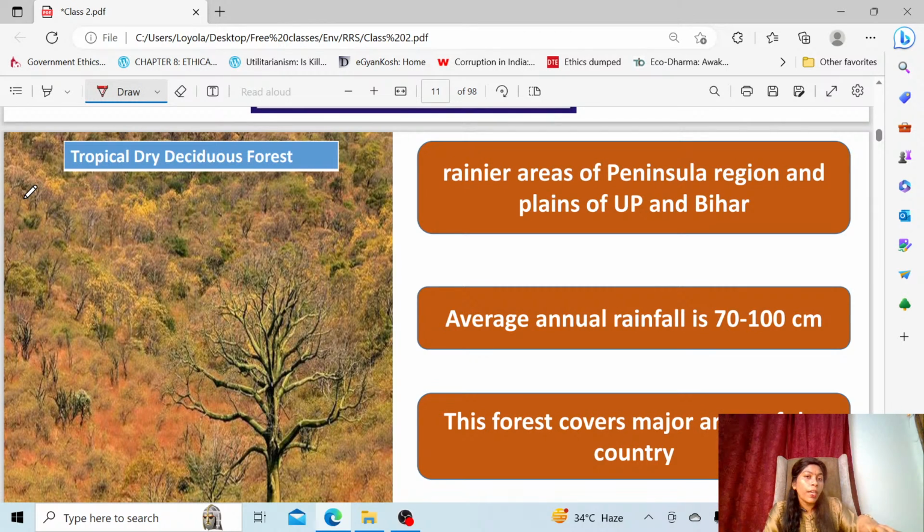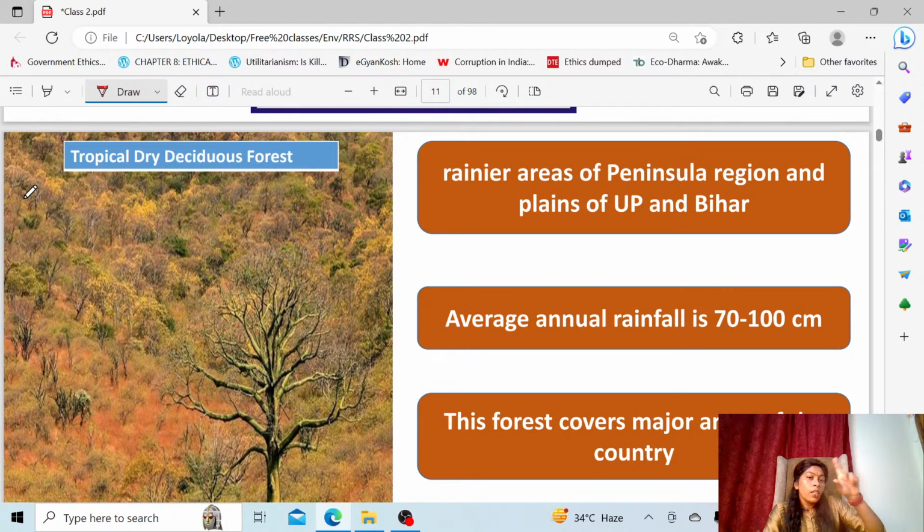There you'll find the evergreen forest especially, and the moist deciduous you'll find throughout the country, but especially not in the western parts. But take dry deciduous forest. These are the forests present in the larger area in India. The majority of the areas are covered by this forest only.